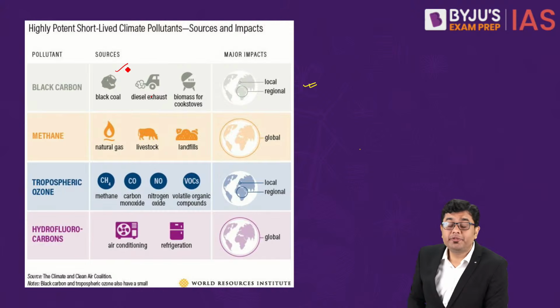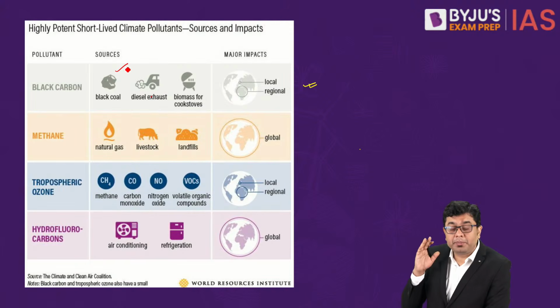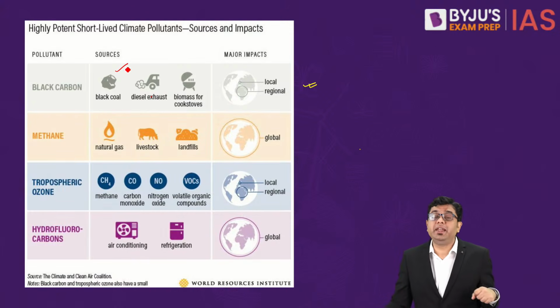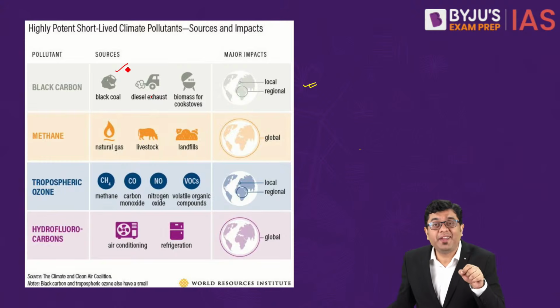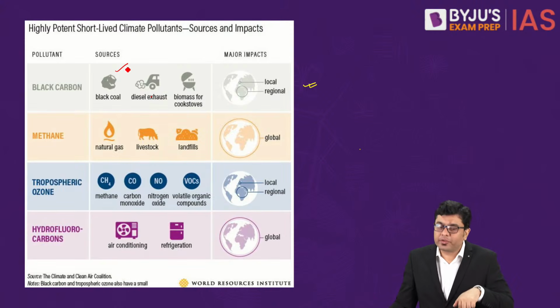Is it large enough to be filtered by the mucosa membrane of our respiratory system, or is it something that we inhale? Here, understand, black carbon has a particularly small size. It comes under the PM 2.5 category. That is where it has the ability to be inhaled, and it can puncture the various vessels of the lung and cause respiratory illnesses.